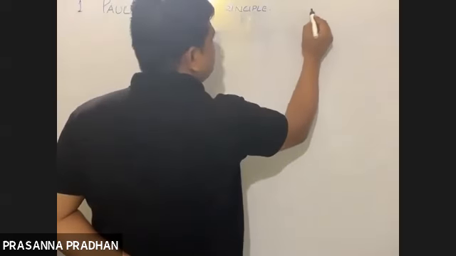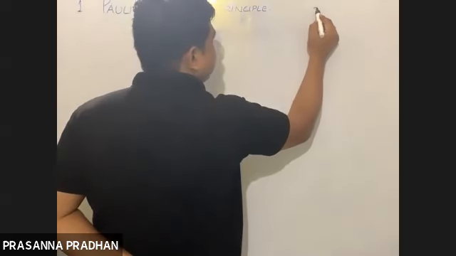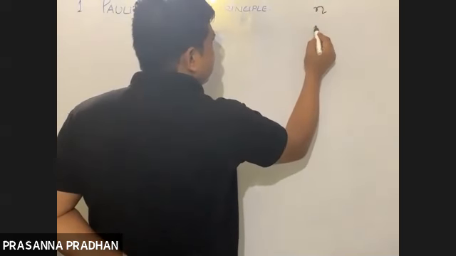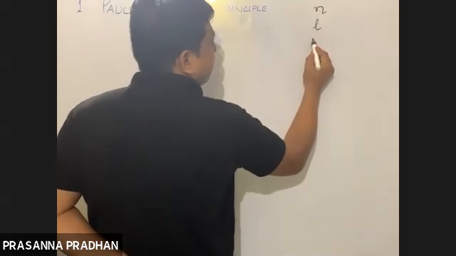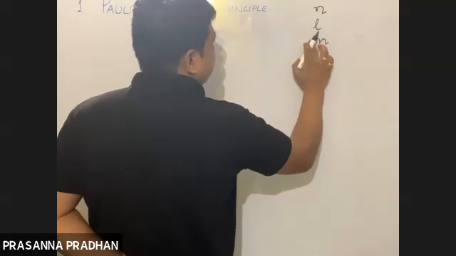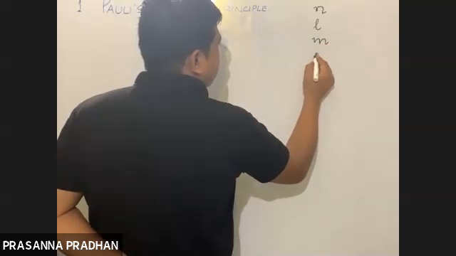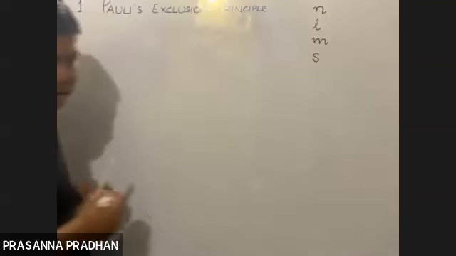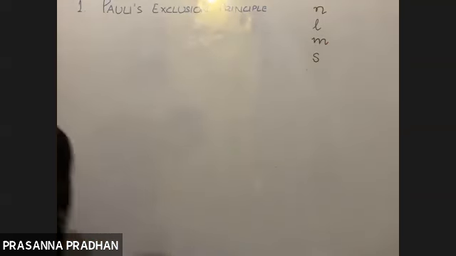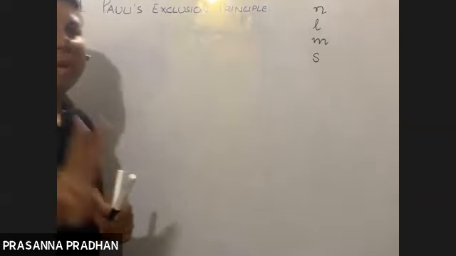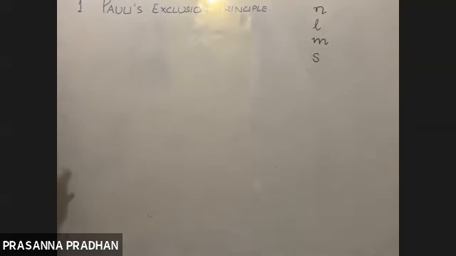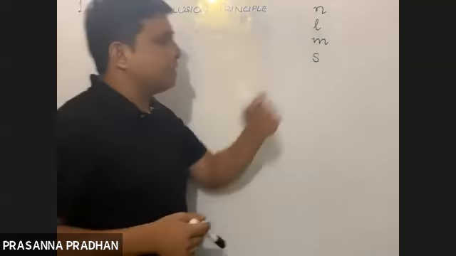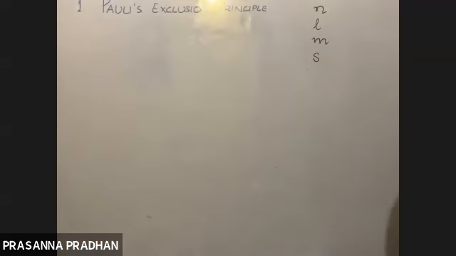We have studied that there are four quantum numbers, right? The principal quantum number, the azimuthal quantum number, the magnetic quantum number, and finally the spin quantum number. We have a set of four quantum numbers. So according to Pauli's exclusion principle, no two electrons can have all four quantum numbers the same.